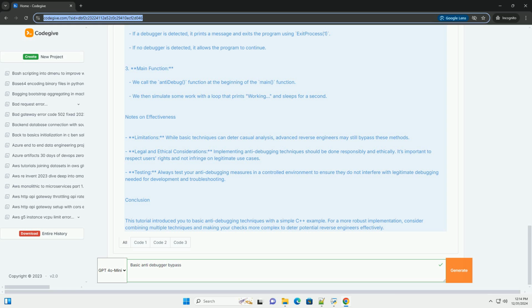Conclusion. This tutorial introduced you to basic anti-debugging techniques with a simple C++ example. For a more robust implementation, consider combining multiple techniques and making your checks more complex to deter potential reverse engineers effectively.